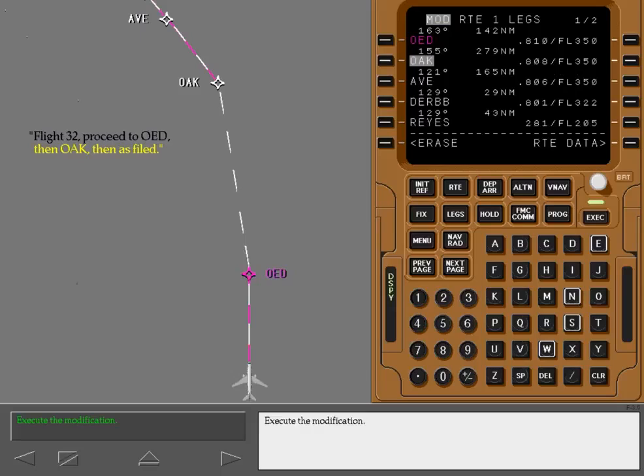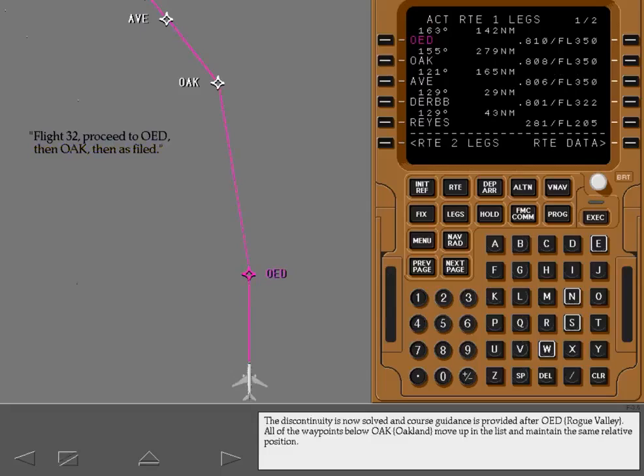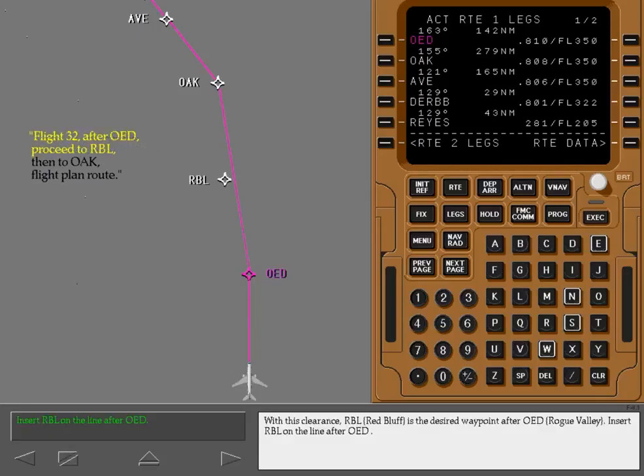Execute the modification. The discontinuity is now solved and course guidance is provided after Rogue Valley. All of the waypoints below Oakland move up in the list and maintain the same relative position. With this clearance, Red Bluff is the desired waypoint after Rogue Valley. Insert Red Bluff on the line after Rogue Valley.